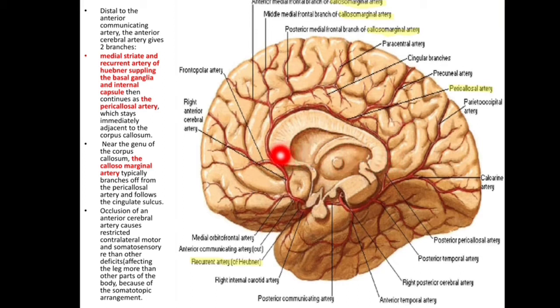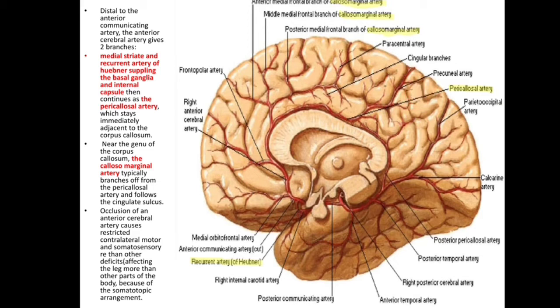Near the genu of the corpus callosum, the callosomarginal artery typically branches off from the pericallosal artery. This is the callosomarginal artery. So this is the anterior cerebral: first it gives the recurrent artery of Hubner, then it forms an arch, then it gives the callosomarginal artery and then continues as the pericallosal artery and follows the